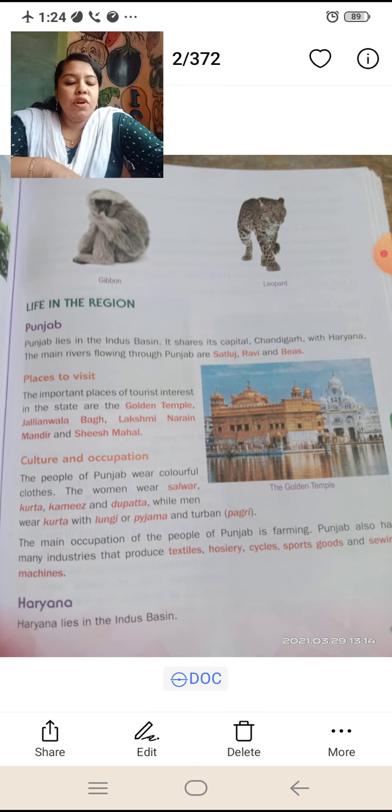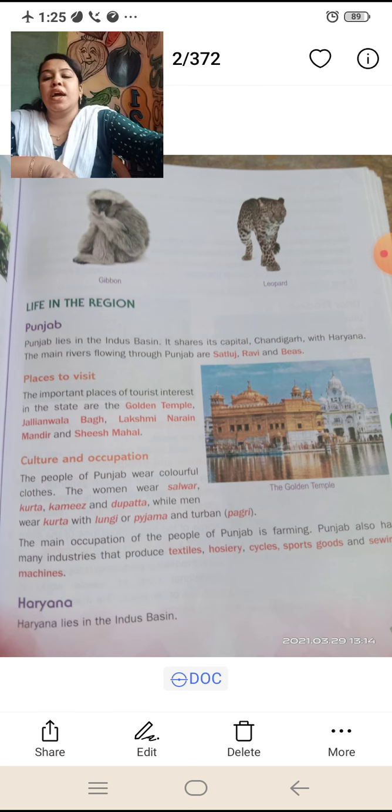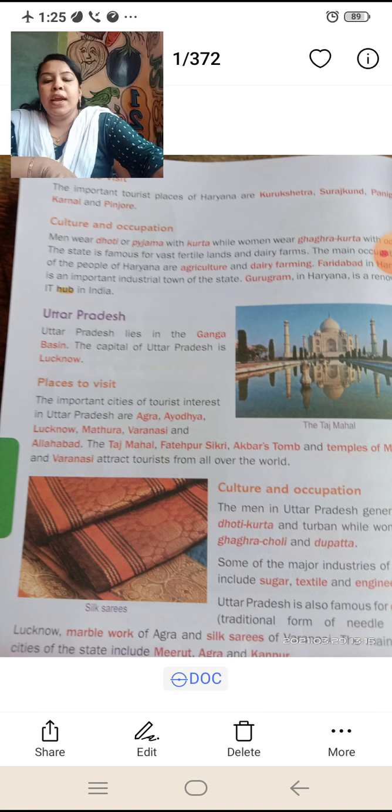The main occupation of the people of Punjab is farming. Punjab also has many industries that produce textiles, hosiery, cycles, sports goods and sewing machines. Next one is Haryana. Haryana also lies in the Indus basin.